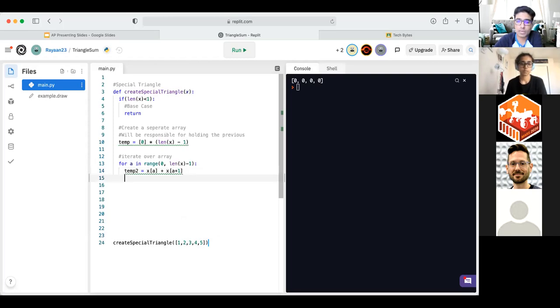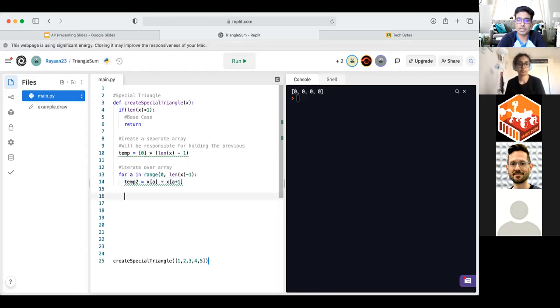And now lastly, what we have to do is correct whatever these zeros are. We have to change them to actual numbers. So from 0 to whatever the value our sum has. So in order to do that, what we're going to do is say our array, aka the temp array, at the A position is equal to whatever the sum is from the temp2 variable.